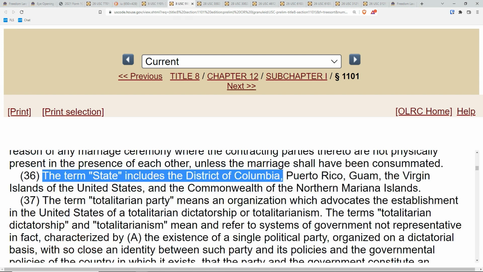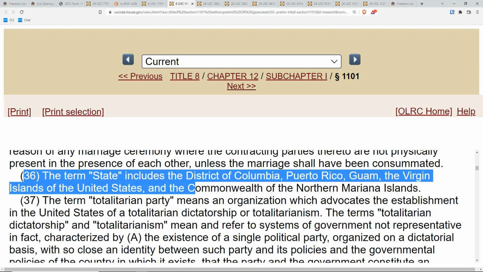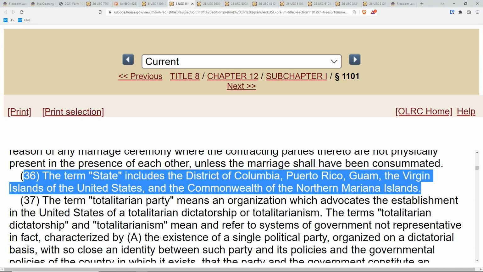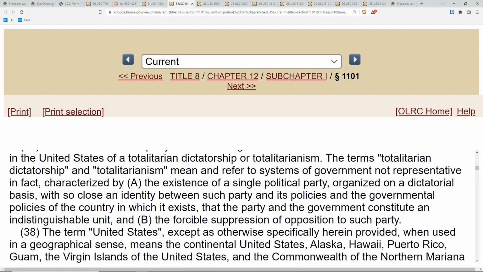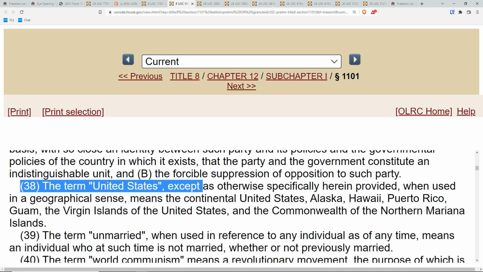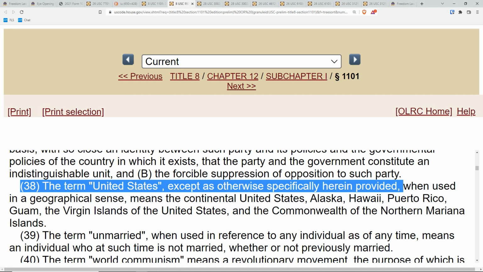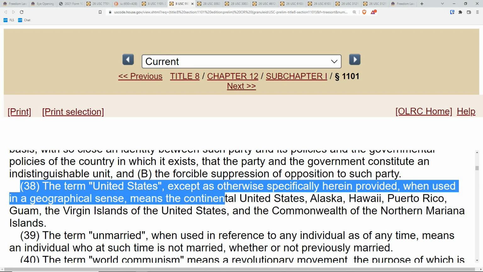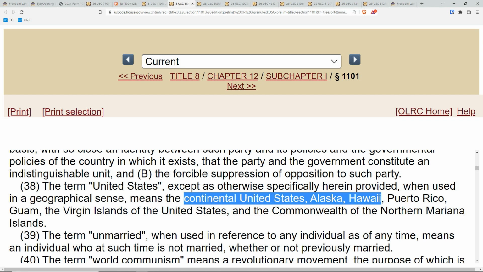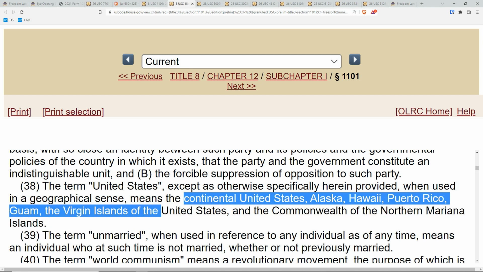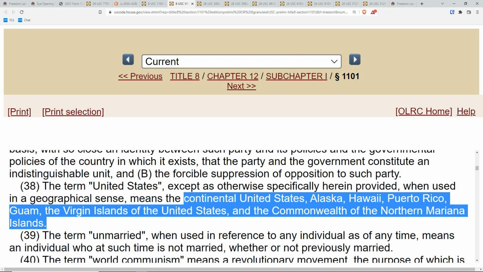Let's go down further. Paragraph 36 says that the term state includes the District of Columbia, Puerto Rico, Guam, the Virgin Islands of the United States, and the Commonwealth of the Northern Mariana Islands. You see? They include D.C., District of Columbia, as a state. And let's go down a little bit further to 38. The term United States, except as otherwise specifically provided herein, when used in the geographical sense, means the continental United States. There it is, folks, the term continental United States, Alaska, Hawaii, Puerto Rico, Guam, Virgin Islands of the United States, and the Commonwealth of the Northern Mariana Islands. See? They can include the 50 states if by law they can do that.